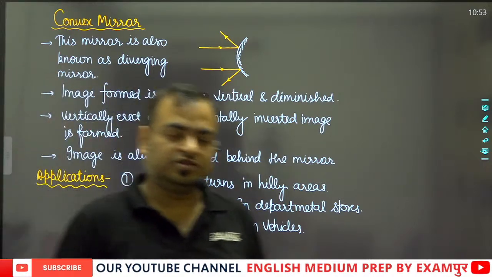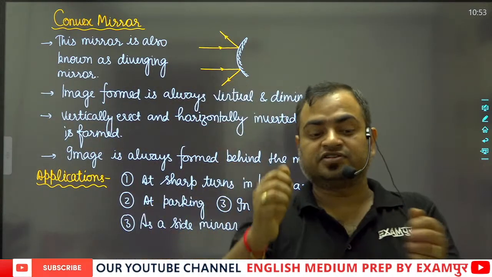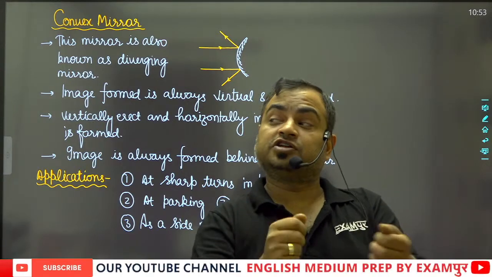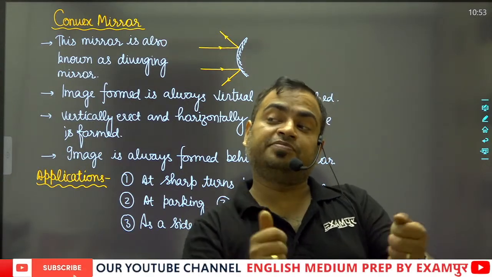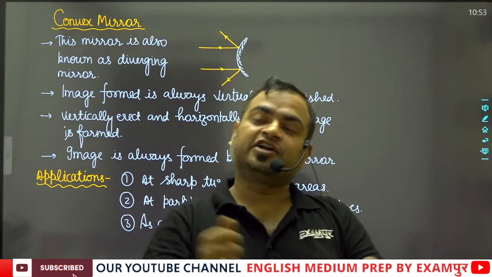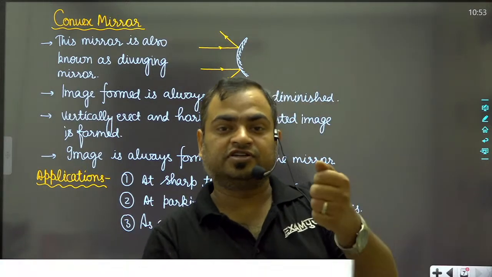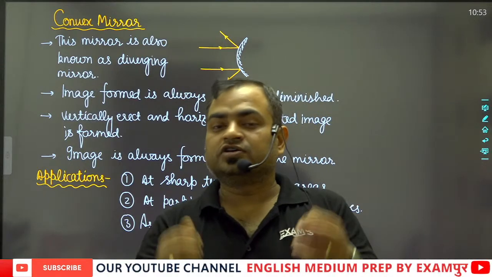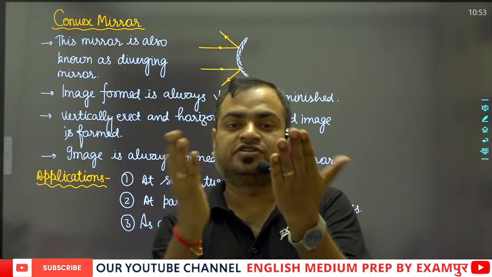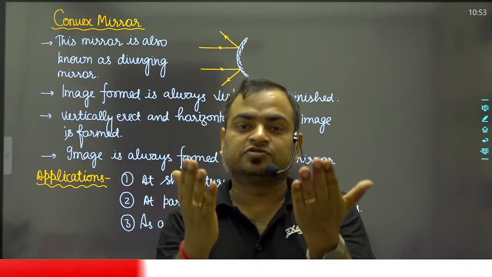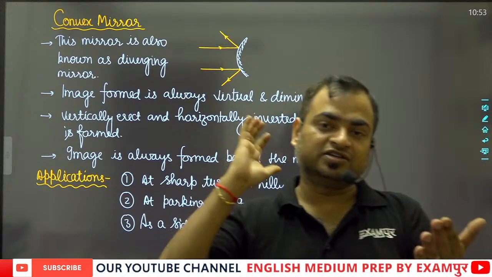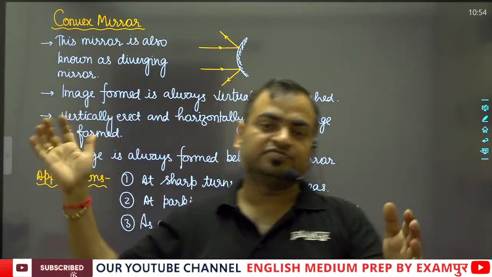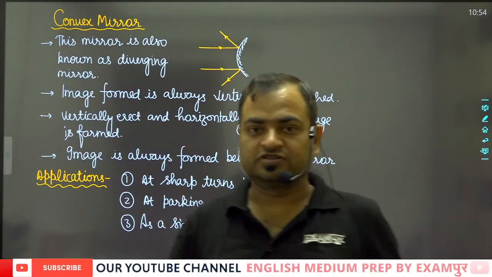This is the reason, because if a driver is driving the car and wants to see who is moving just behind him in the other lane so that he or she can overtake the other vehicles, in a mirror of curved shape he can see a large area on the small surface.